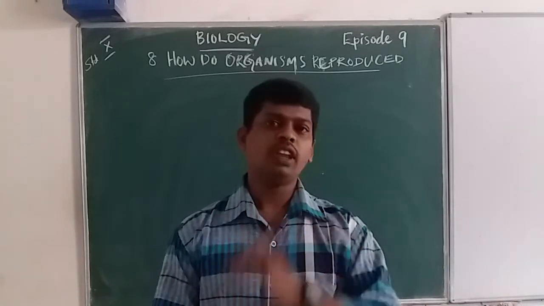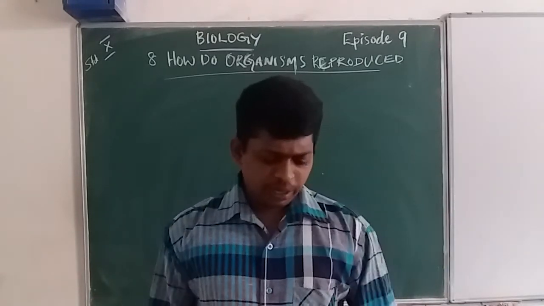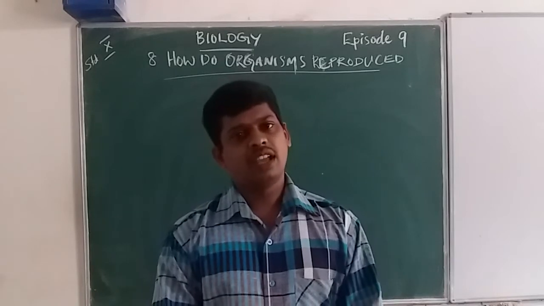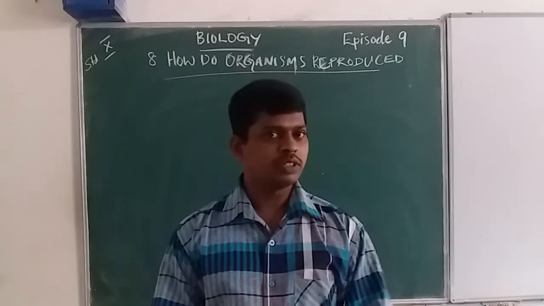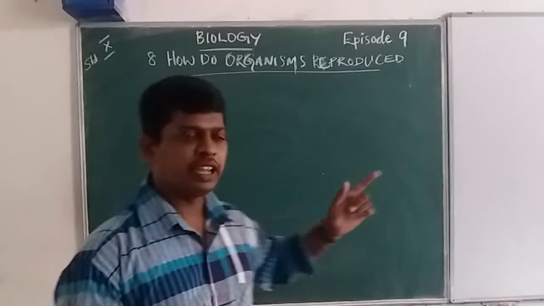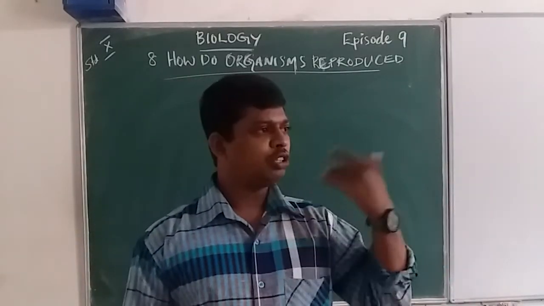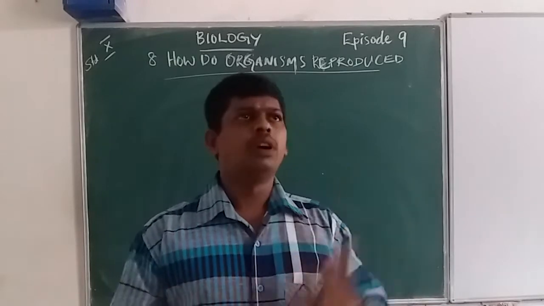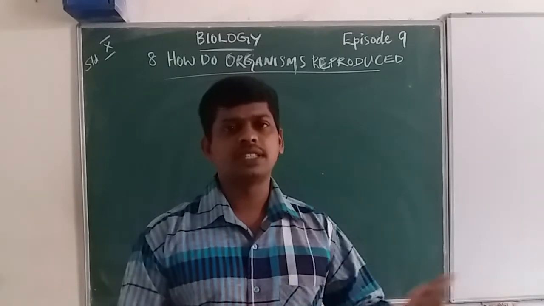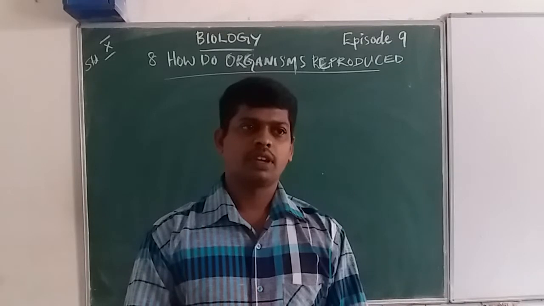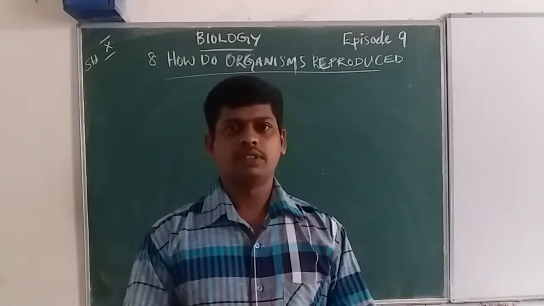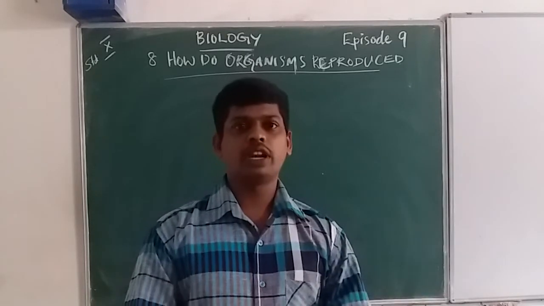Okay. In the previous class, we discussed reproduction. The chapter's name is How Do Organisms Reproduce. We have already discussed the reproducing methods, the first being asexual reproduction methods.